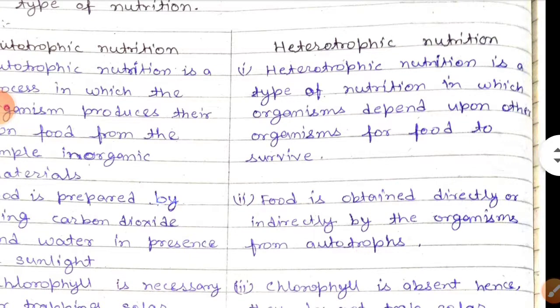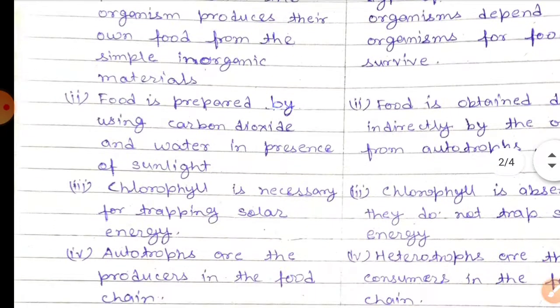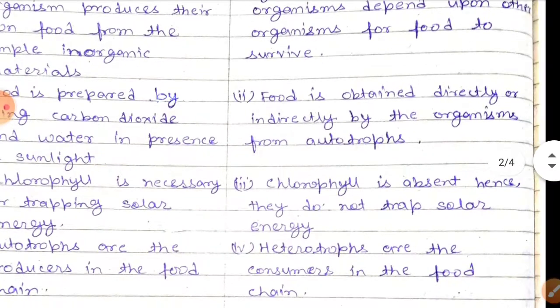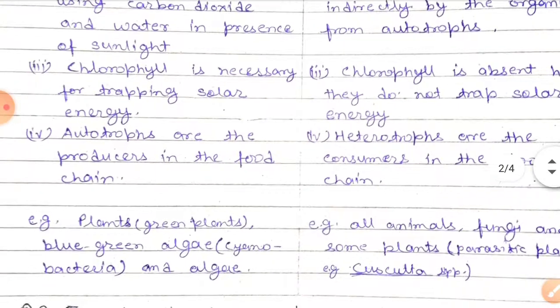Heterotrophic nutrition is the type of nutrition in which the organism depends upon other organisms for food to survive. Again, in autotrophic nutrition, food is prepared from carbon dioxide and water in the presence of sunlight, whereas in heterotrophic nutrition food is obtained directly or indirectly by the organism from autotrophs.